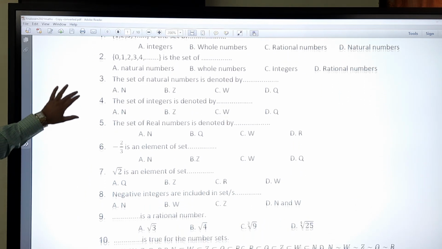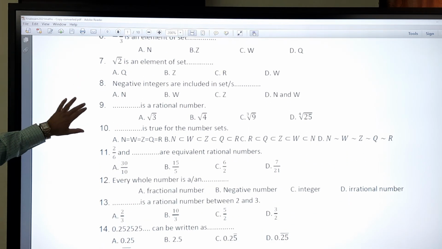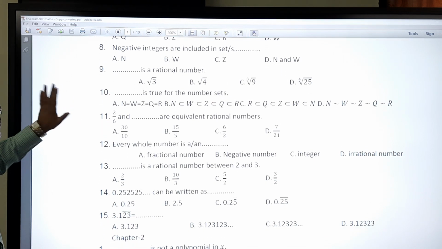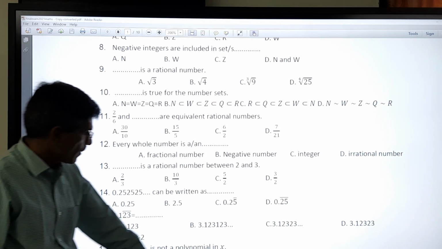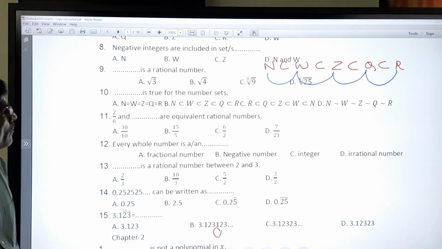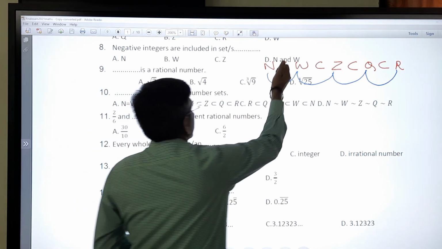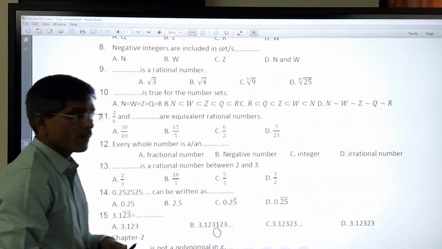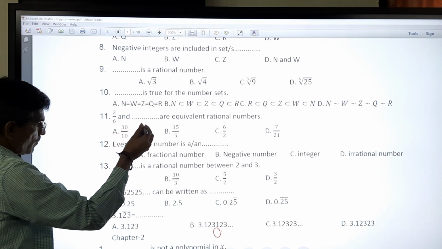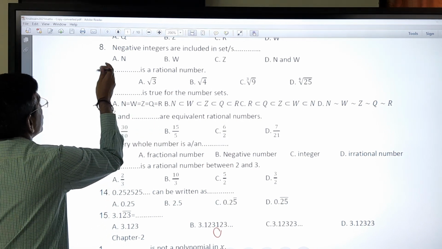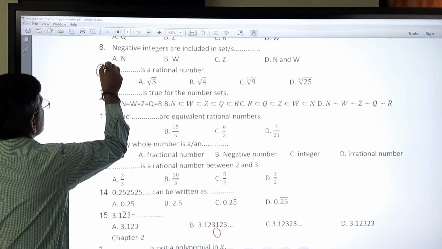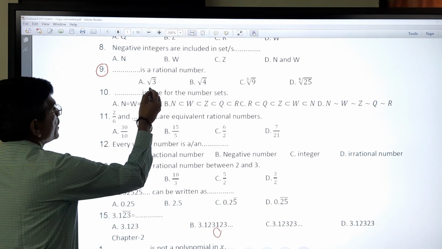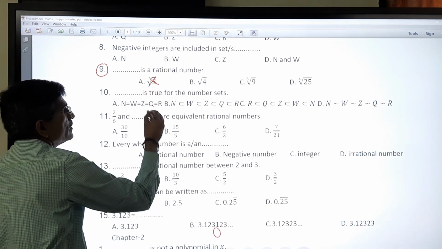Now we go for the next, from 8 to 15. From question number 9 we have discussed. This is a rational number, but here root 3 is there, so we cannot say.